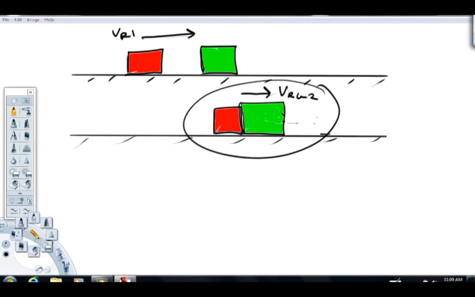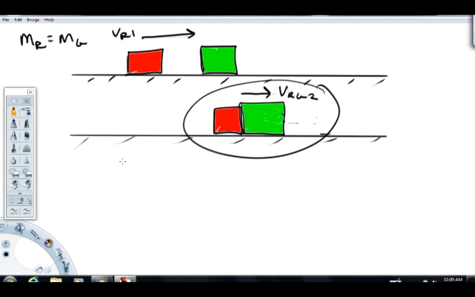If these masses were equal, if the mass of the red was equal to the mass of the green object here, what you'll find is that velocity gets cut in half. So for example, if the initial one was 10 meter per second, this one would be 5 meter per second. If the initial one was 20 meter per second, this one would end up at 10 meter per second, and so forth. It's pretty easy to set up an experiment to show that, if those masses are the same.